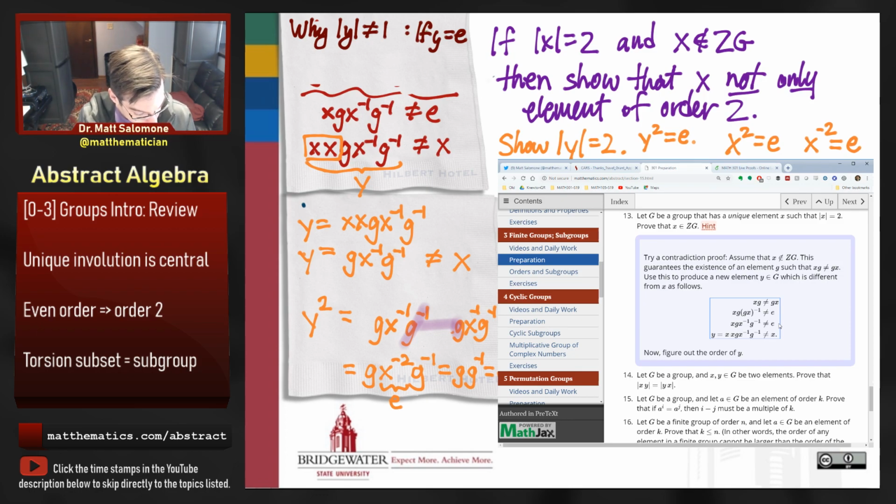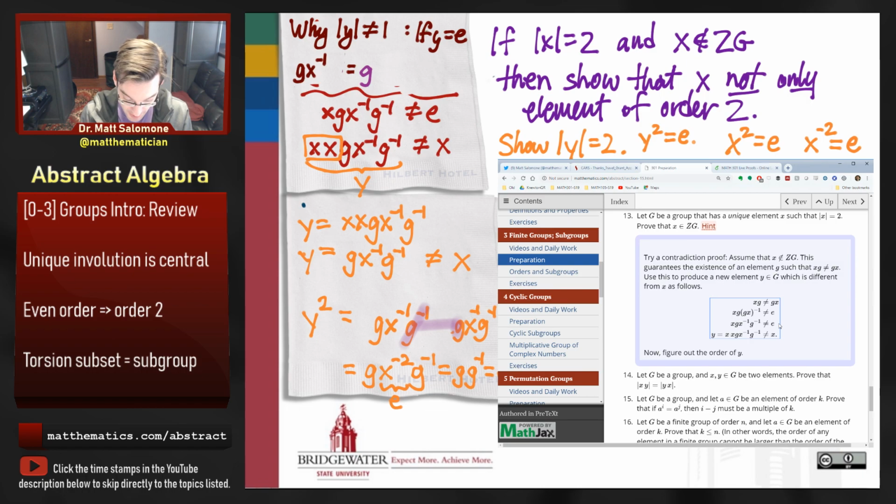And so, for that reason, if y were equal to the identity, keeping in mind what y is, g x inverse g inverse, if that's equal to the identity, then what could I do? I could multiply by g, let's say, on both sides of this equation. If I multiply by g on the right of both sides, then identity times g is going to give me g. G inverse times g is going to cancel. It's going to be gx inverse is equal to g.